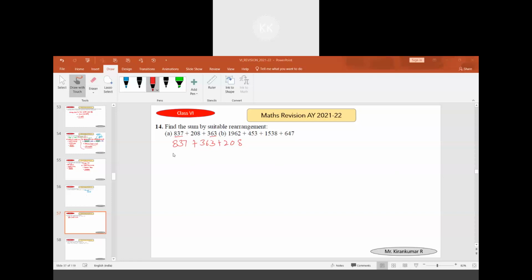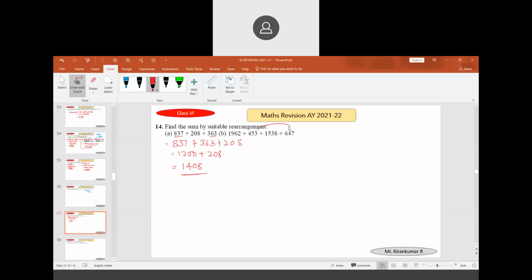Then 1200 plus 208 is equal to 1408. The answer is 1408.